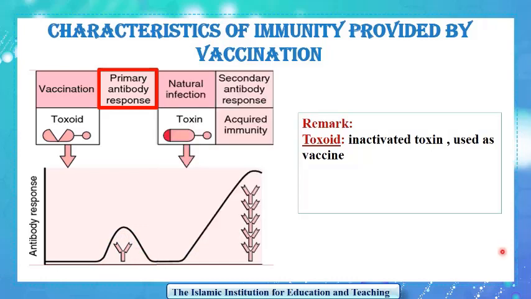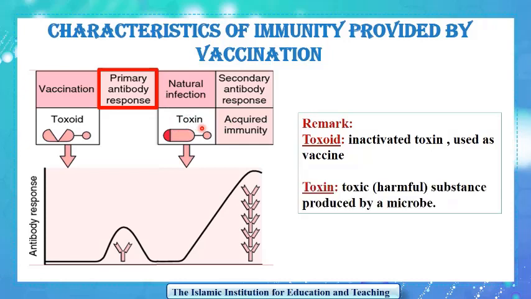This person is naturally infected with the same microbe but the virulent one, and this virulent microbe produces a toxin which is a toxic substance. Then his immune system develops a secondary antibody response which is fast and characterized by a high amount of antibodies that last for a longer time.